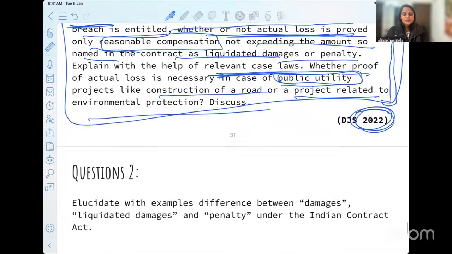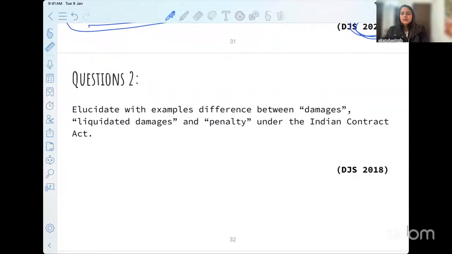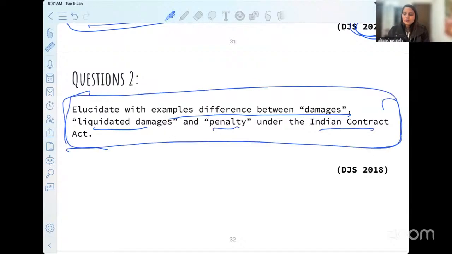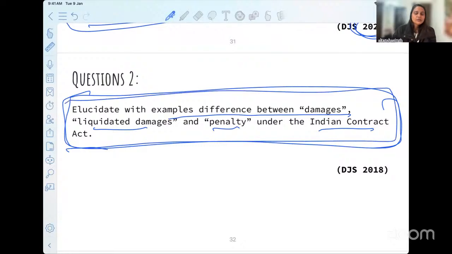Okay. Now we move to the second question. Explain with the help of examples the difference between damages, liquidated damages, and penalty. So now for this, you have to refer and go through my other two classes if you were not present in those lectures, and you will be able to find the answer. Liquidated damages and penalty is something we covered today. Damages is something that we covered in the last two lectures. So you will have to explain with examples how these are different.